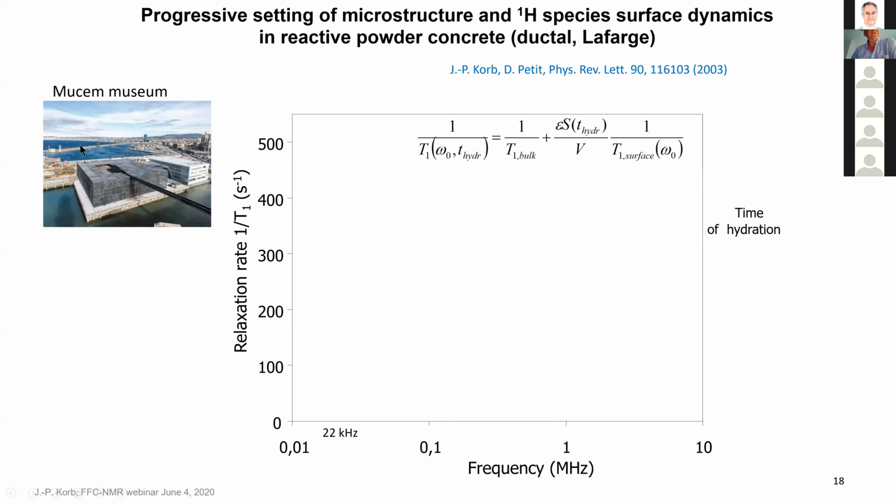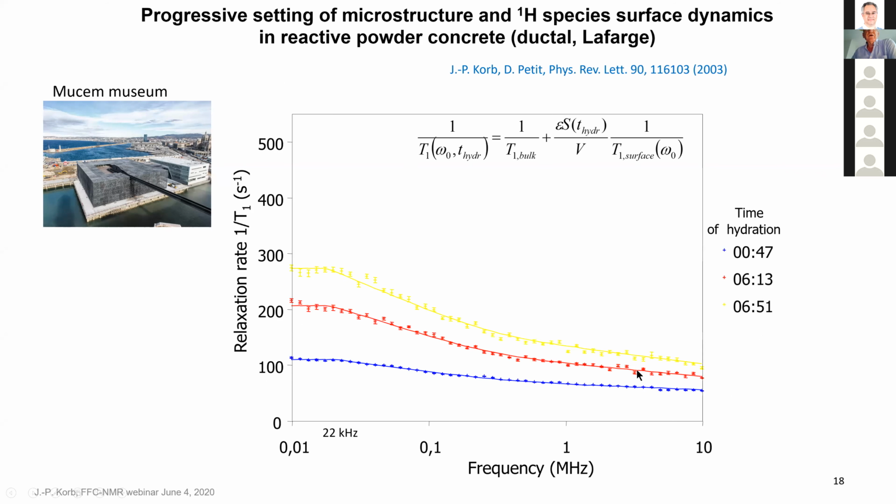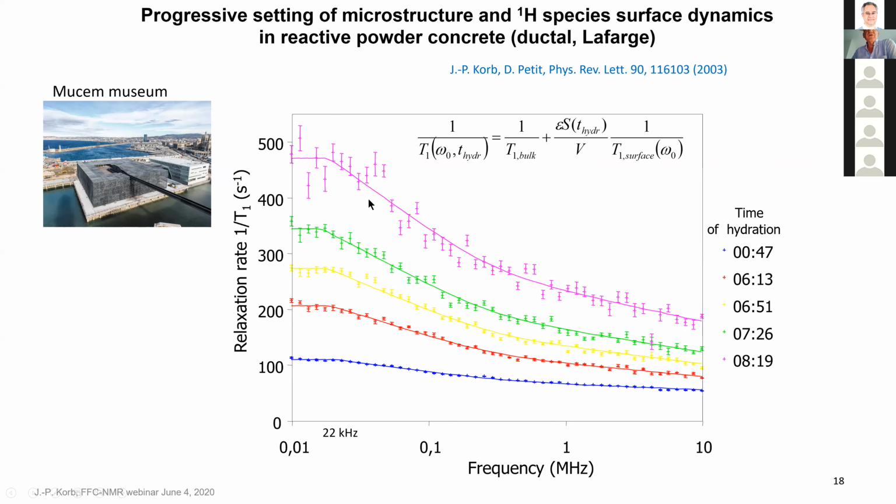You can make, for instance, that's the museum, the reactive powder concrete, ductile from Lafarge, and you can see the progressive setting of microstructure and proton spatial surface dynamics. So here is the situation after a few minutes, 47 minutes. You see, instead of 1 second in a bulk, you have 100 seconds here. And then after the dormant period, you see the system evolve, the NMRD profile evolve up to 500 and more after only 8 hours.